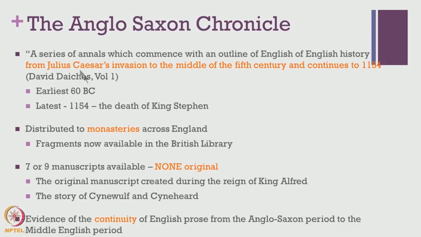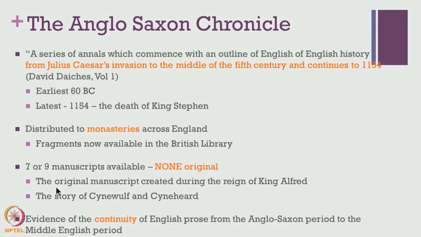And as David Daiches describes this work, it's a series of annals which commence with an outline of English history from Julius Caesar's invasion to the middle of the 5th century and continues to 1154 AD. The earliest records of the Anglo-Saxon Chronicle are from 60 BC onwards, even before the times of King Alfred, but King Alfred is said to have put all of this together and compiled it into a proper chronicle. The latest entry is from 1154. The chronicle ends with the death of King Stephen.